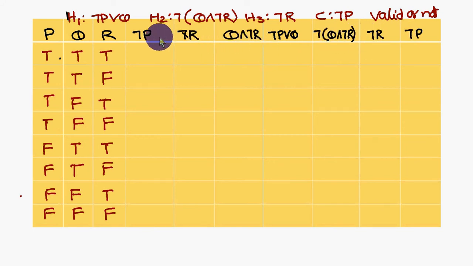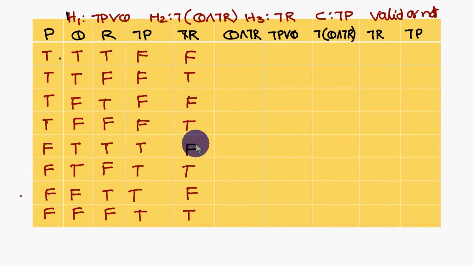So for that, we did these values. Negation of P means you write all four false values and the remaining true. Negation of R: alternately false and true like this. Next, Q and not R.